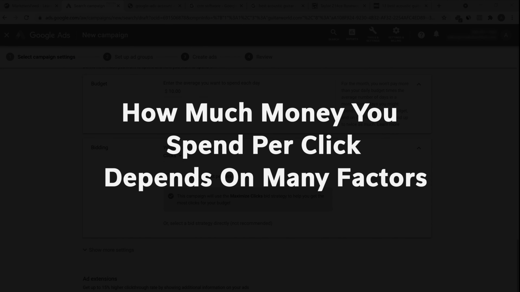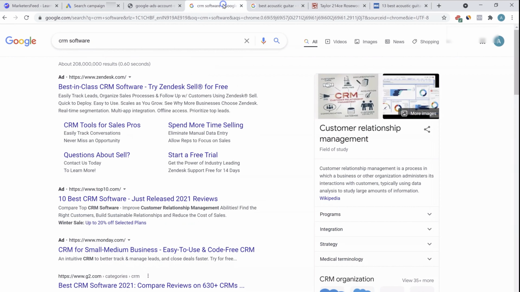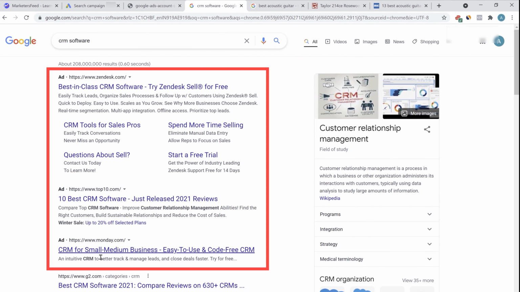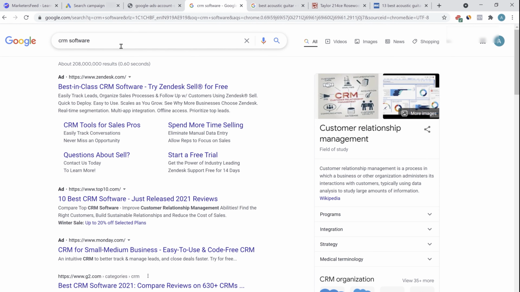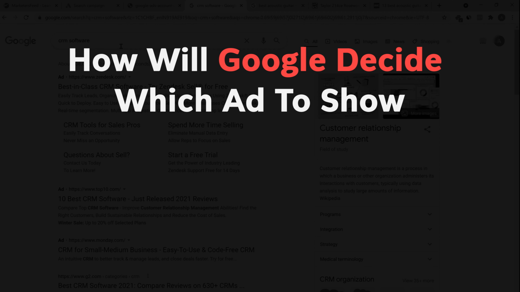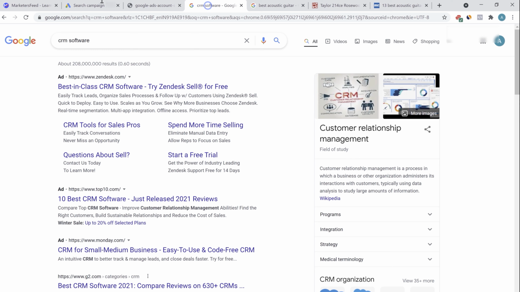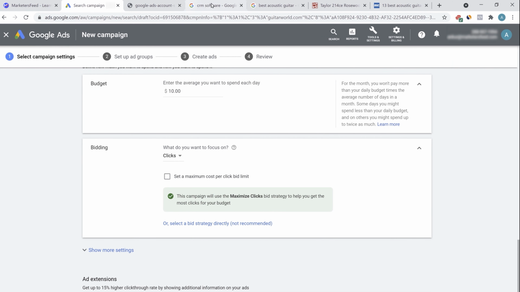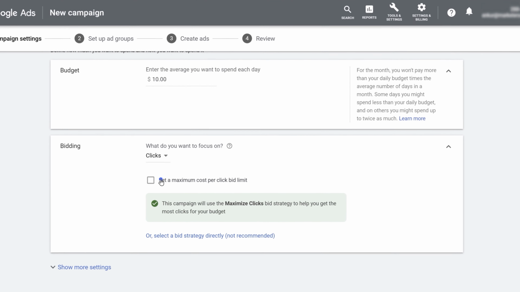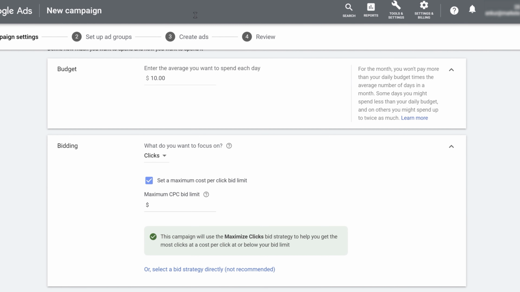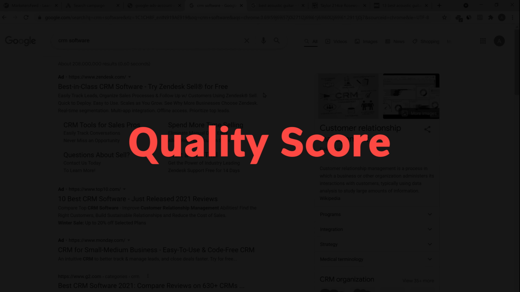Now, how much money you spend per click depends on many factors. Like if you search for CRM software, all these people are running ads. All these people are spending money to get their ads shown for the target keyword CRM software. But how will Google decide which ad to show first, which ad to show at the number 2 position, and which ad to show at the number 3 position? So this depends on the maximum bid, the amount of money that you are giving per click, the maximum cost per click that you have allowed. Then the second most important factor is the quality score.